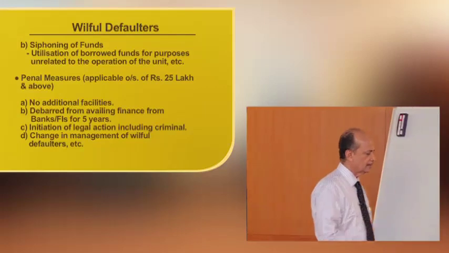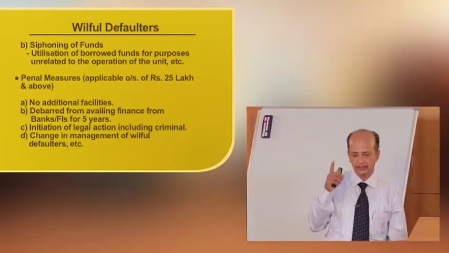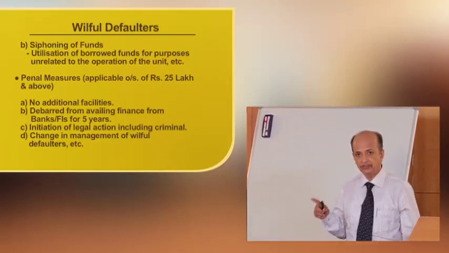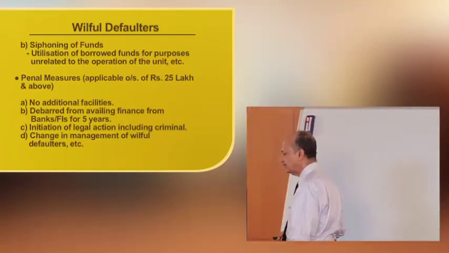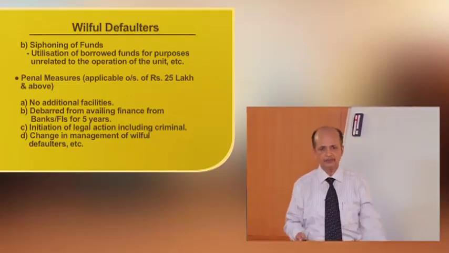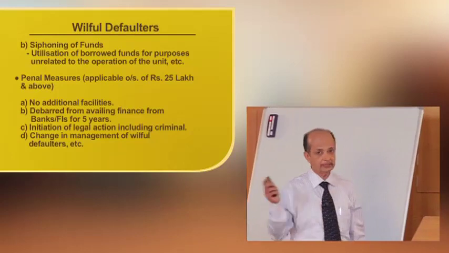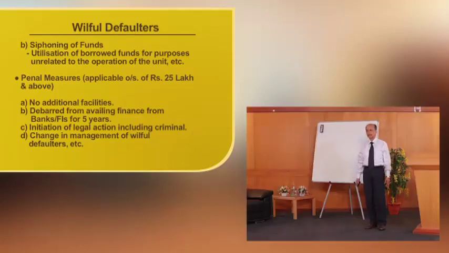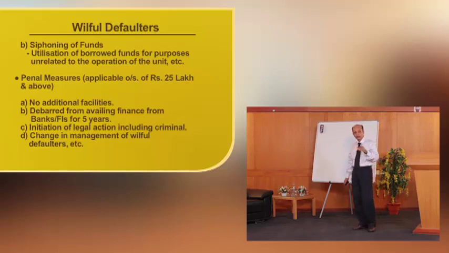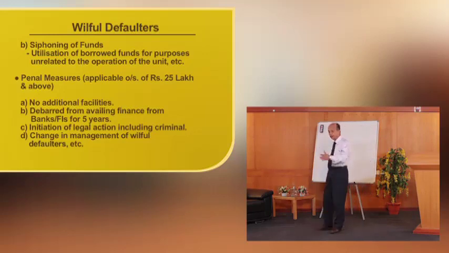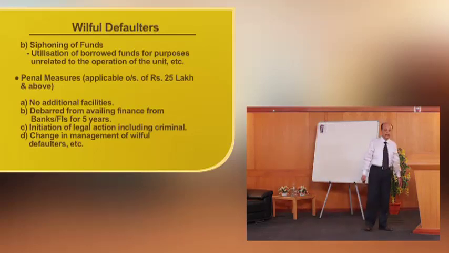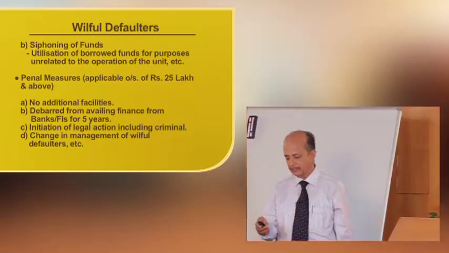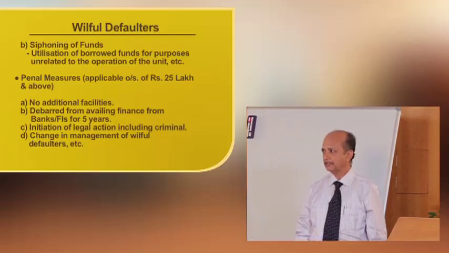Then another one is that the bank should also take legal action, including criminal action, because it is a conspiracy or criminal action he has been involved in. He is not going as per the terms of the sanction, and he has siphoned or diverted the fund. So criminal action can be taken. Then the bank can also consider a change in the management. If it is a public limited company and that authority is given at the time of execution of the document itself, with that authority, the bank can take action in removing or changing the management of the willful defaulters. That is applicable only in the case of public limited companies or large industries.